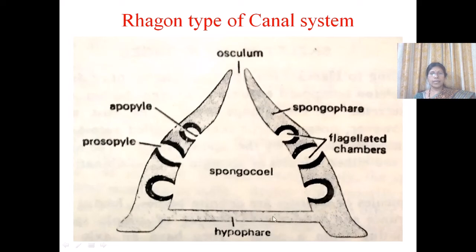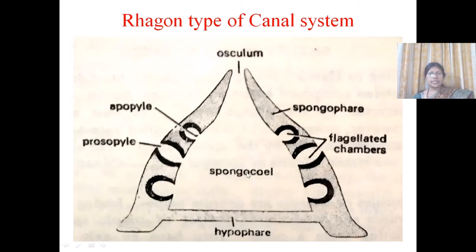It consists of a basal wall, and this basal wall is conical in shape. The basal wall is without any flagellated chambers, and this is called the hypophore. The outer wall or upper wall consists of the flagellated chambers, and this is called the spongophore. It opens out by a single opening called the ossiculum. So here the spongophore consists of flagellated chambers.